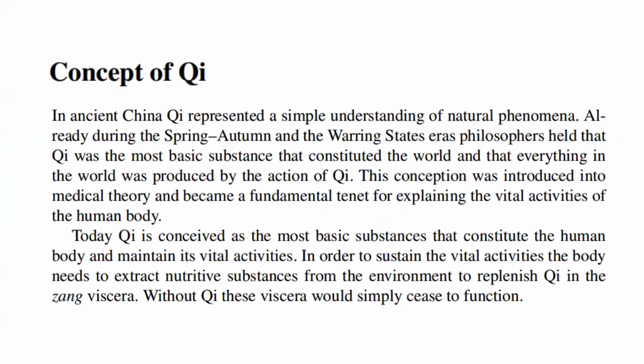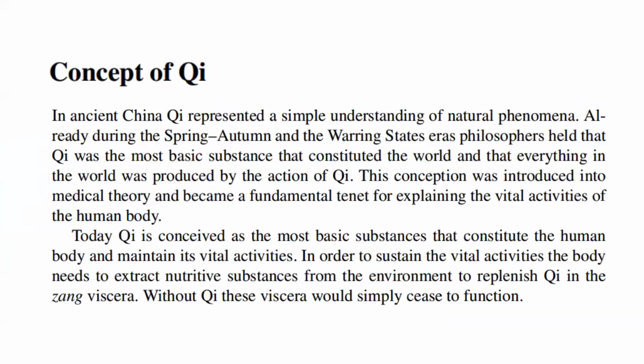In ancient China, qi represented a simple understanding of natural phenomena. Already during the Spring and Autumn and Warring States eras, philosophers held that qi was the most basic substance that constituted the world and that everything in the world was produced by the action of qi. This conception was introduced into medical theory and became a fundamental tenet for explaining the vital activities of the human body. Today, qi is conserved as the most basic substance that constitutes the human body and maintains its vital activities.